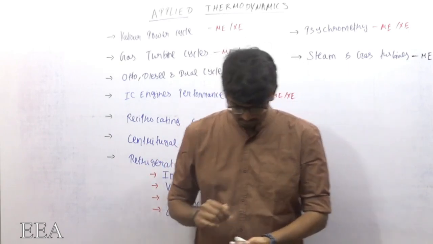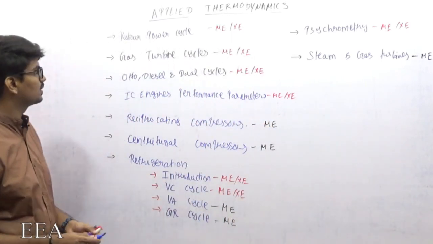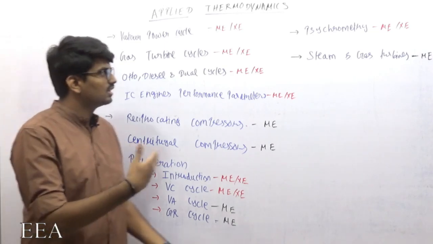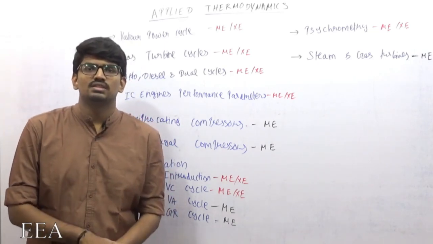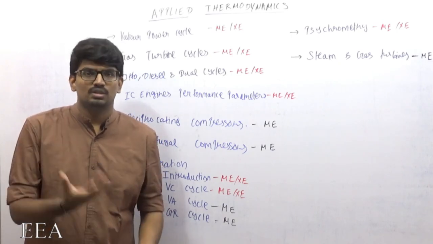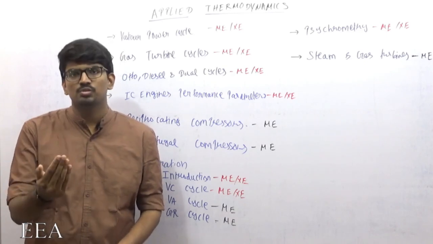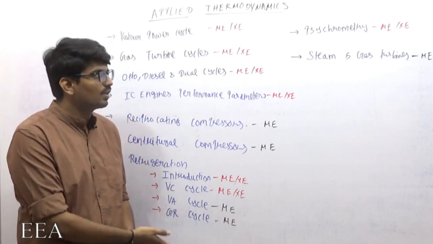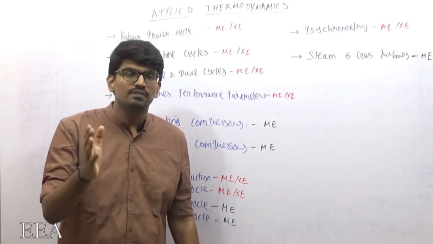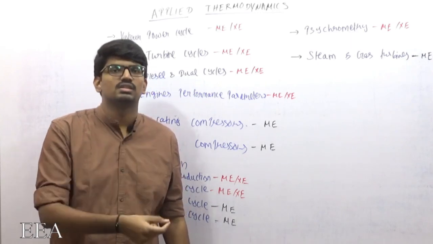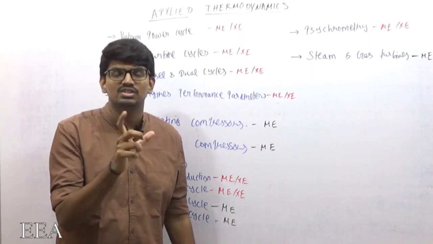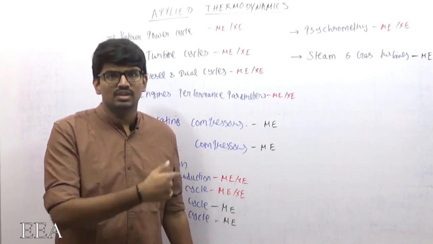The first topic is vapor power cycle. I also listed out for which department and for which paper each topic is there and which paper it is not, so that you make sure you are not reading unnecessary things. Suppose you belong to XE, then there are a few topics which are not needed from applied thermodynamics. From thermodynamics, all topics are needed. Each and every topic is required for GATE XE. But in applied thermodynamics, there are a few topics not required for GATE XE. Everything is listed out here.